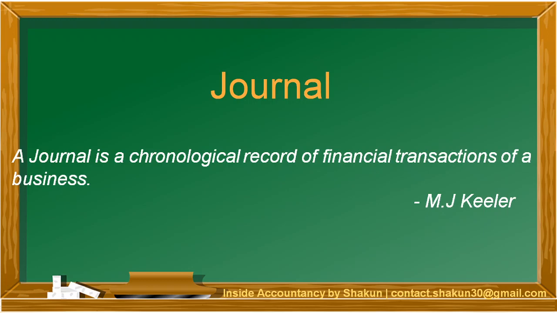So basically, as and when the transactions occur, they are recorded in the first book of original entry, that is journal. If you notice the definition, only financial transactions are recorded. That is the transaction that can be expressed in monetary terms and they are recorded in a chronological manner.